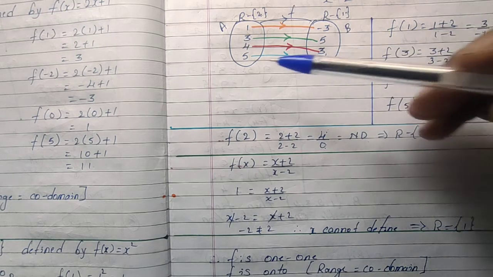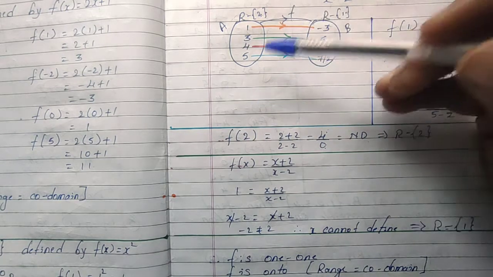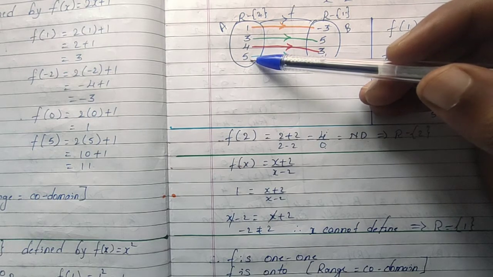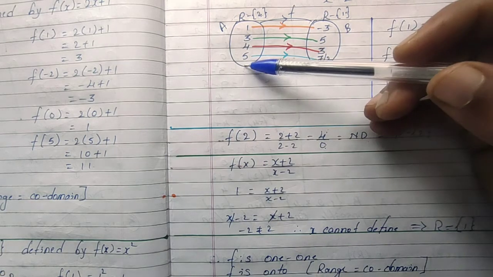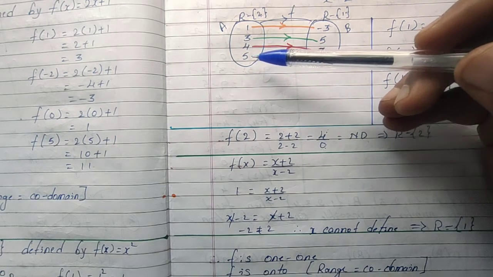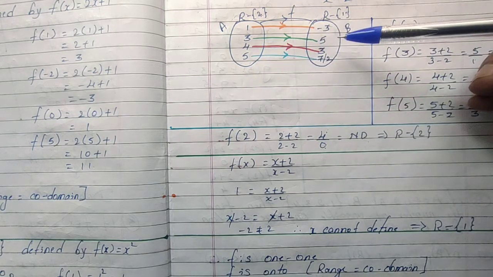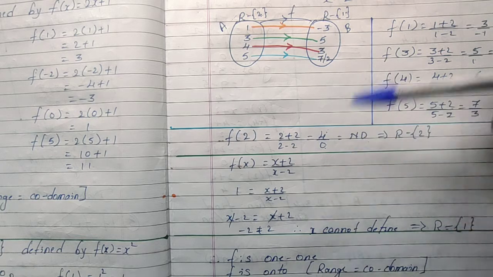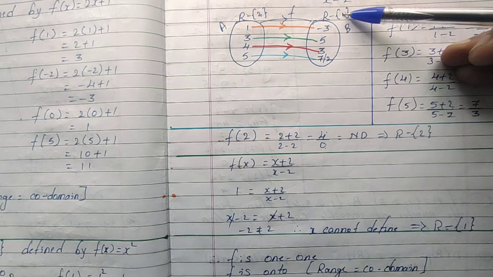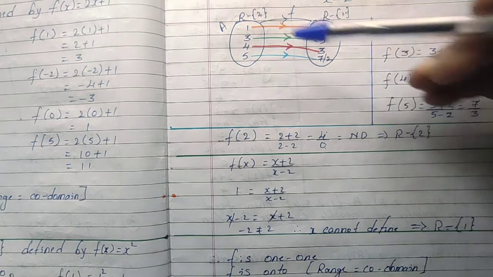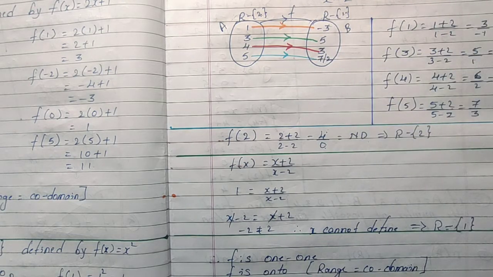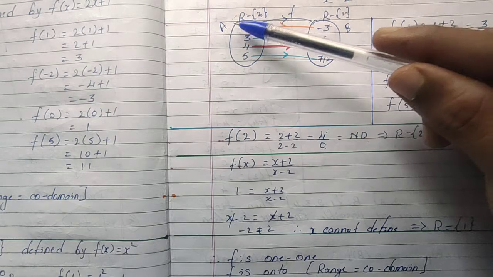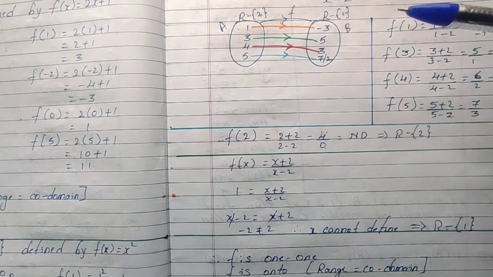There is no element in the set A whose image is 1. That's why except 1. Why except 2? Already I told, if you consider 2, the image cannot be defined. That's why they are telling R minus 2, R minus 1.